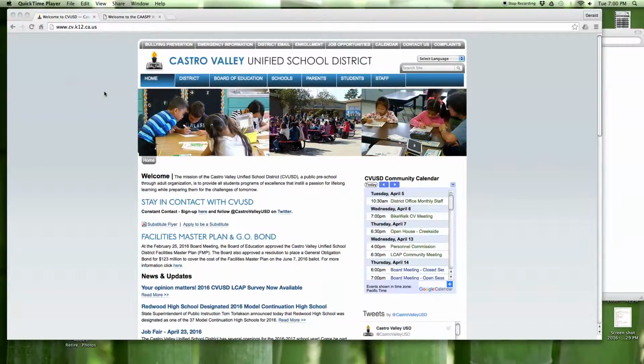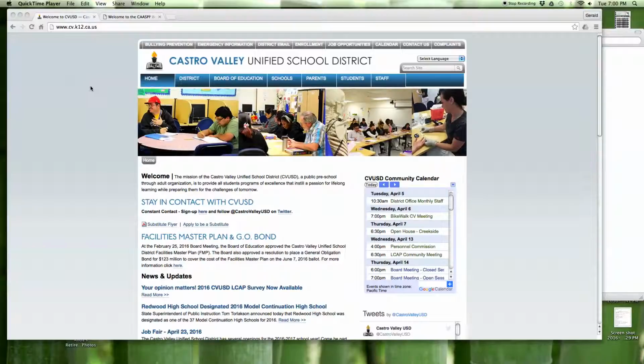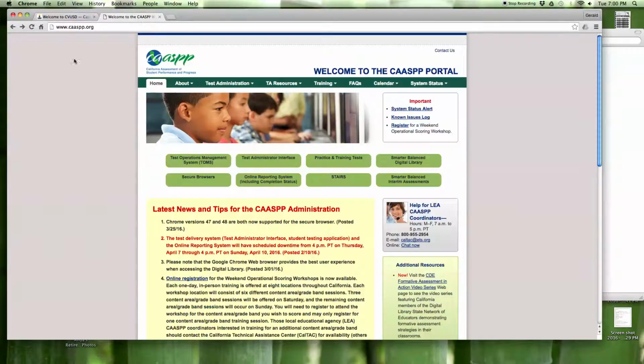You, however, do not need a secure browser, so you can use any of the browsers that you normally use to surf the internet. The website you're going to want to bookmark is the Caaspp.org website. That is CAASPP.org, and it looks like this. And this is where you will go on the days that you are giving the assessment to your students. This will be your starting point.